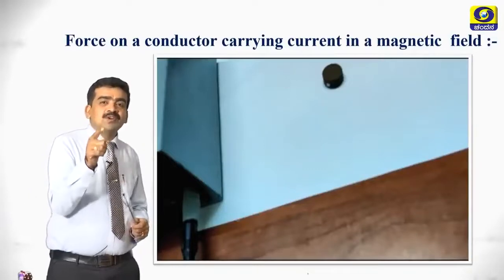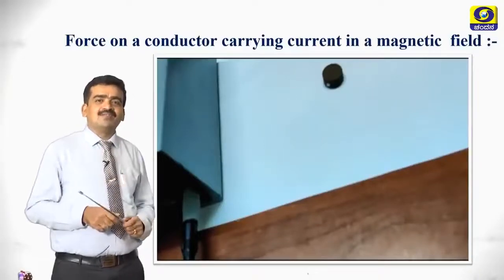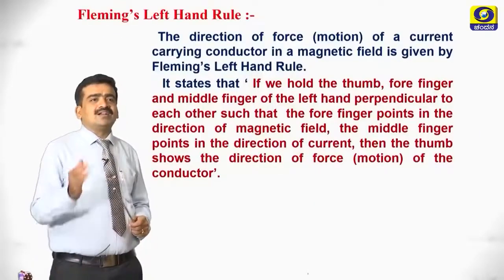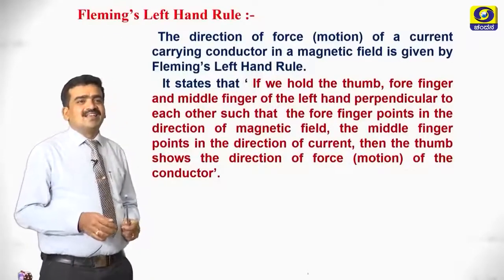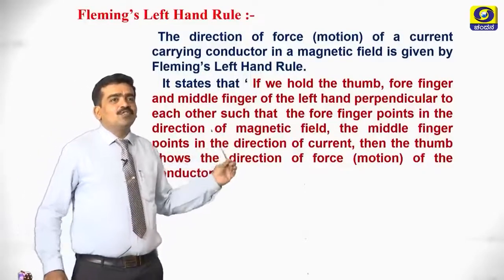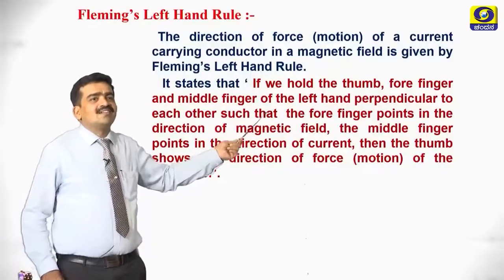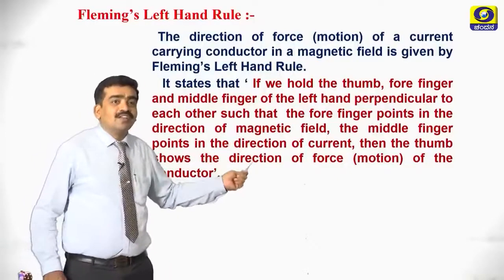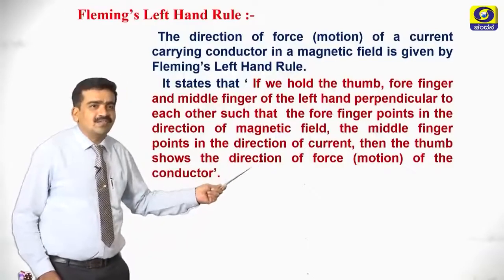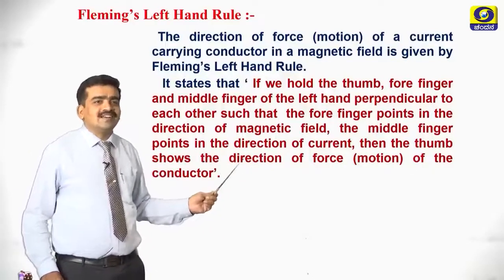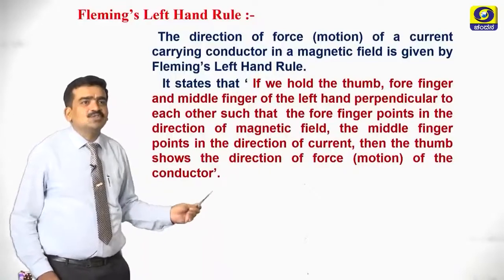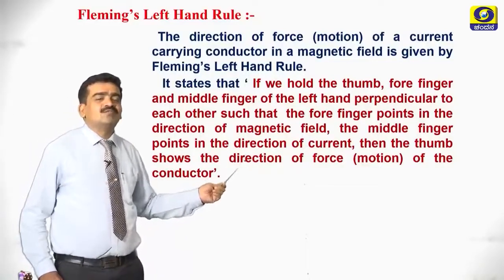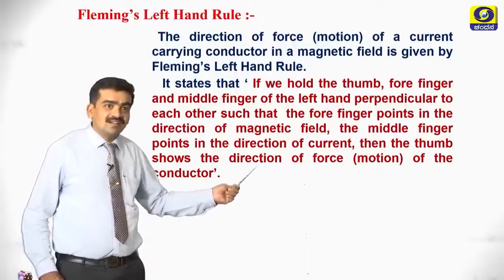This relationship is explained by Fleming with his left hand rule. See what Fleming's left hand rule says. If you hold the thumb, forefinger and the middle finger of the left hand perpendicular to each other such that the forefinger points in the direction of magnetic field and the middle finger points in the direction of current, then the thumb shows the direction of force, that is, the direction of the mechanical force on the conductor.